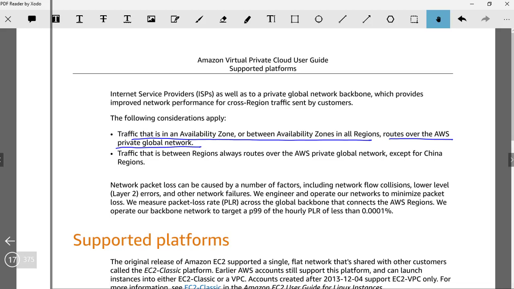Any traffic that is between regions always goes over the global network also. Apart from the China region, for all others, let's say London region is talking with a Sydney region, then all the traffic goes via the private network that AWS has.